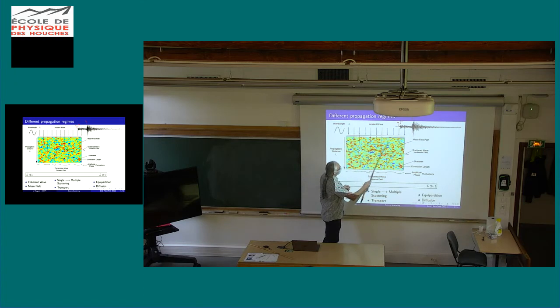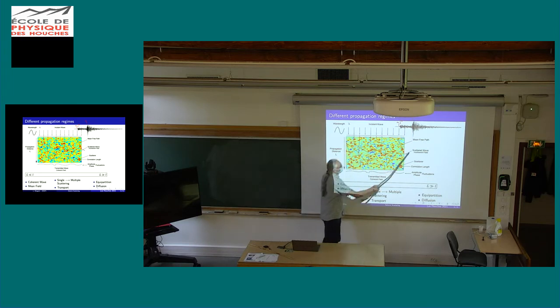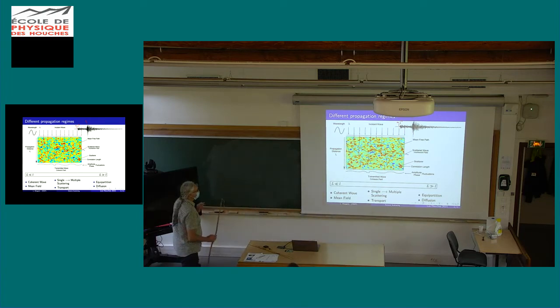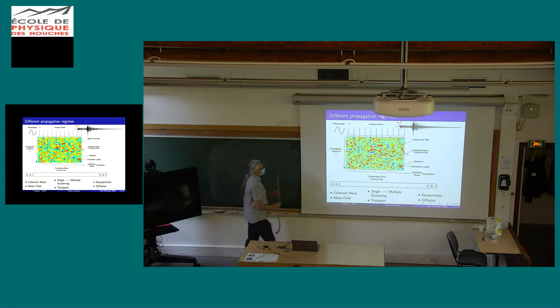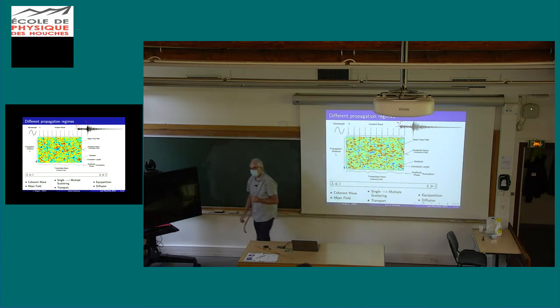And we will have all these echoes that will form. I've drawn some trajectories here. They will form the scattered wave. Now, if you go to the literature, you will find some funny terms. People will talk about the coherent wave or the coherent field. What is it? The coherent wave is the part of the field that propagates exactly in a straight line.